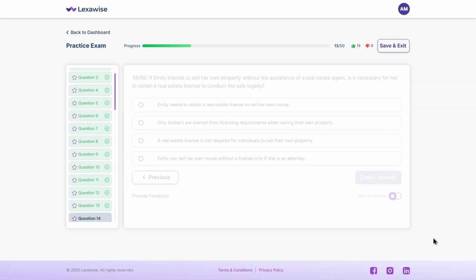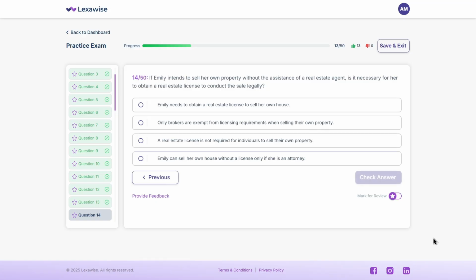Next up, if Emily intends to sell her own property without the assistance of a real estate agent, is it necessary for her to obtain a real estate license to conduct the sale legally? A. Emily needs to obtain a real estate license to sell her own house. B. Only brokers are exempt from licensing requirements when selling their own property. C. A real estate license is not required for individuals to sell their own property. D. Emily can sell her own house without a license only if she is an attorney. This one is easy. What do you think?